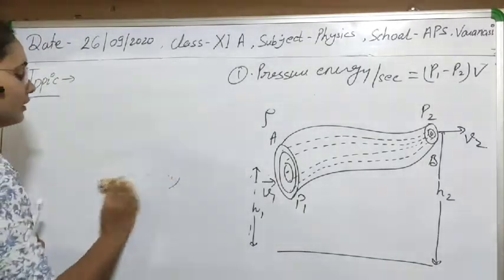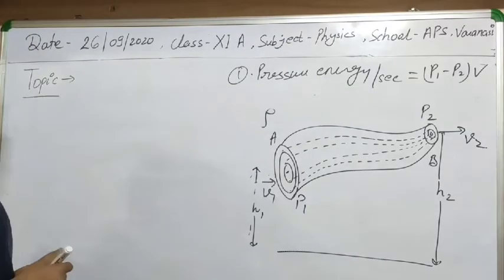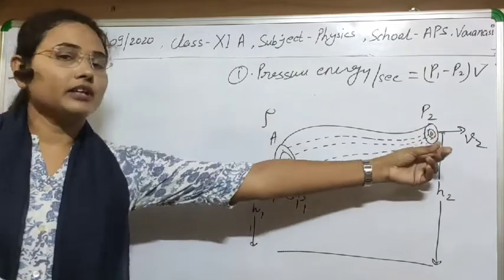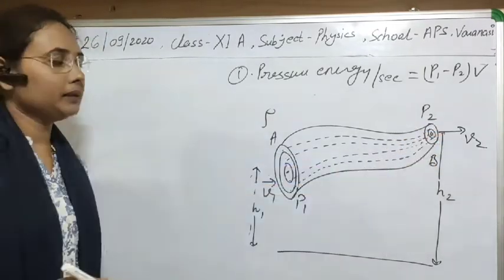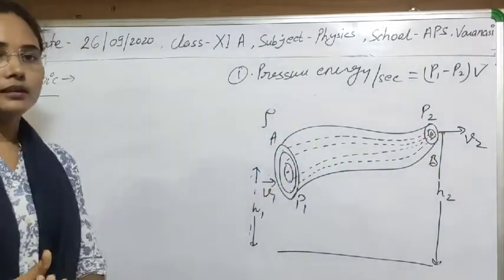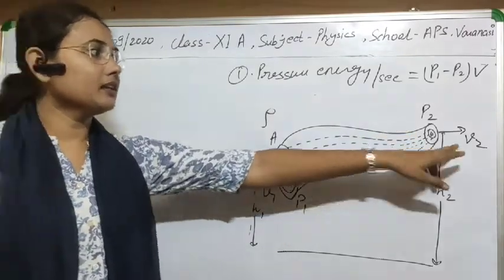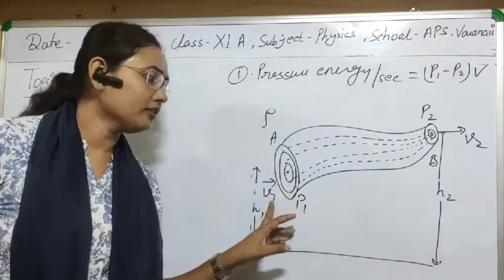Similarly, we can also find the kinetic energy per second. As you know, V1 is less than V2. I've already told you that from the equation of continuity. So if V1 is less than V2, then definitely the kinetic energy here will be greater than that here.